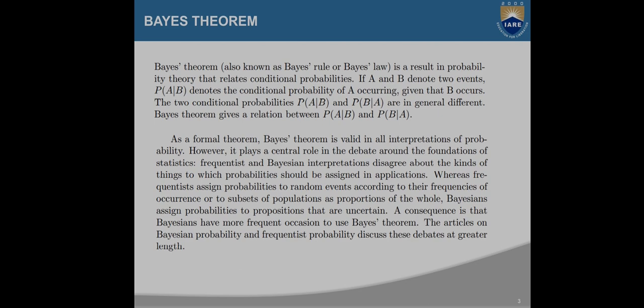Frequentists assign probabilities to random events according to their frequencies of occurrence, or to subsets of a population as properties of the whole. The Bayesians assign probabilities to propositions that are uncertain. A consequence is that Bayesians have more frequent occasion to use Bayes theorem. The articles on Bayesian probability and frequentist probability discuss the debate at greater length.